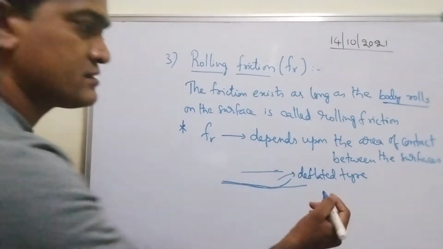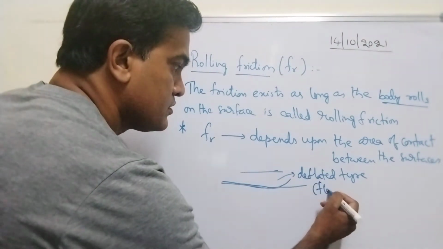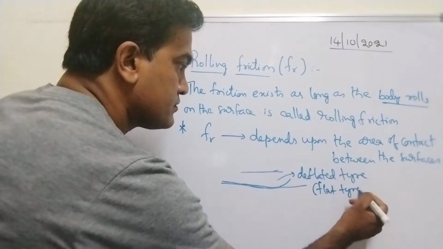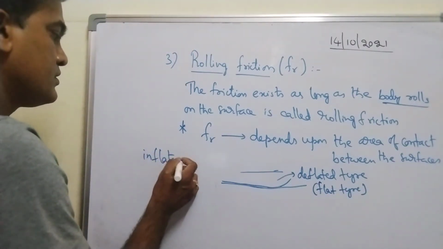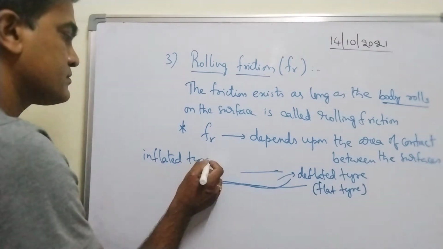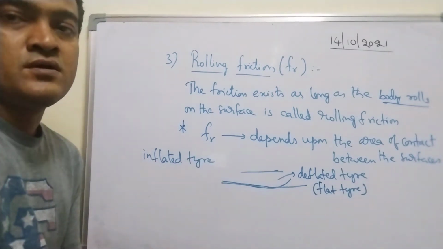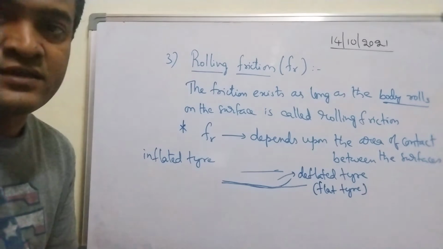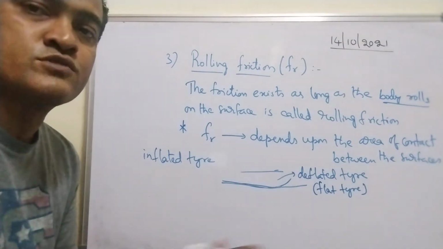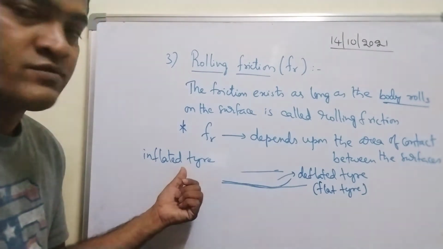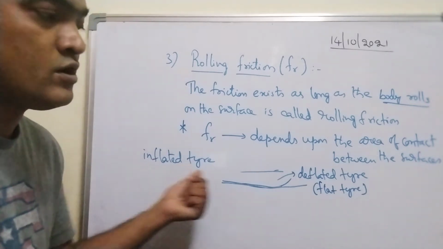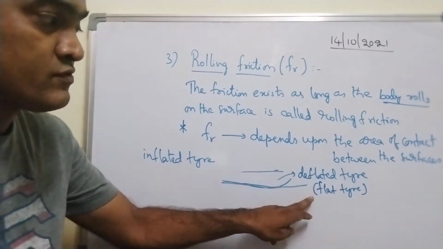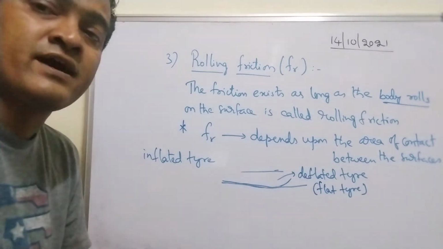Deflated means flat tire. Whereas inflated tire means the tire is filled with air, right? Generally it goes smooth on the road. The tire which is filled with air will go smooth on the road, whereas this flattened tire or deflated tire